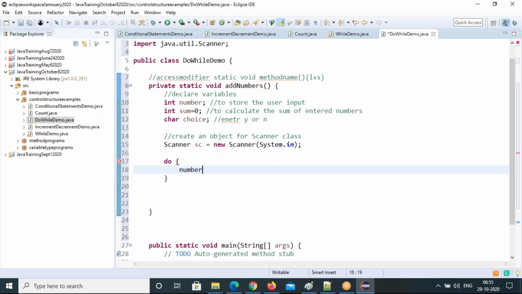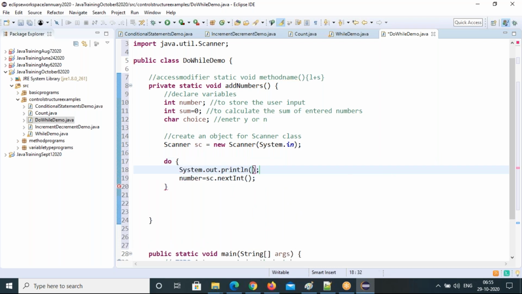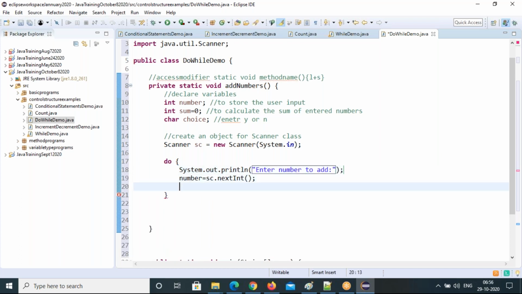So number equal to sc dot nextInt method. But better you write one print statement. Otherwise, you don't know whether the prompt is coming in the console or not. It is difficult to find out. That's why "enter number to add". So then, sum equal to sum plus number.